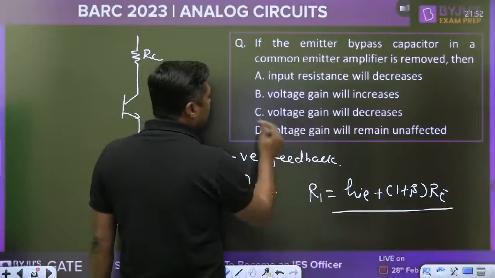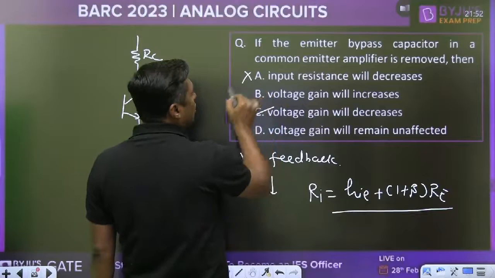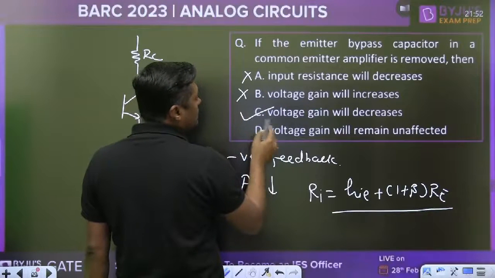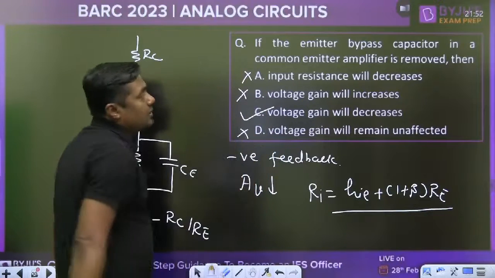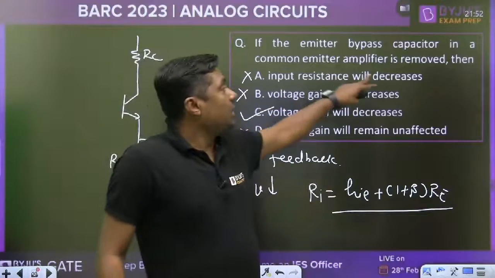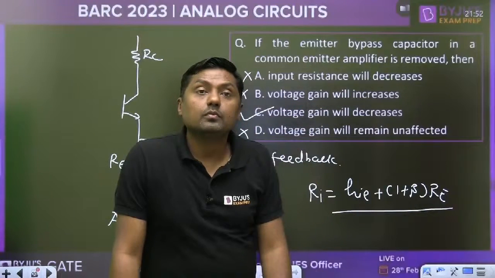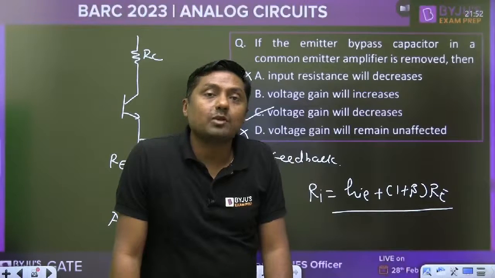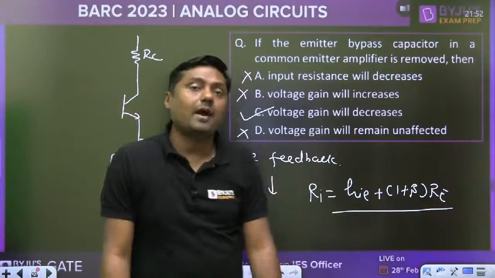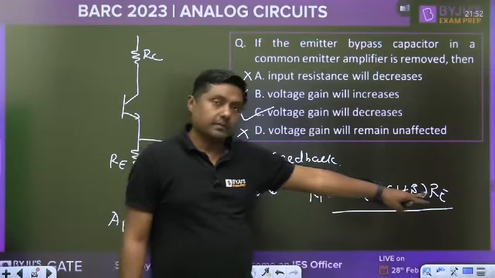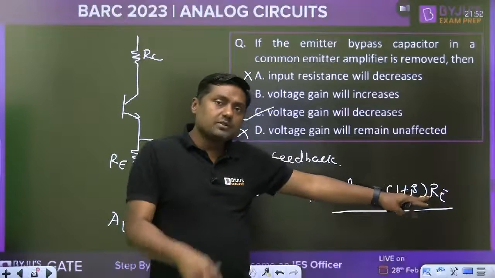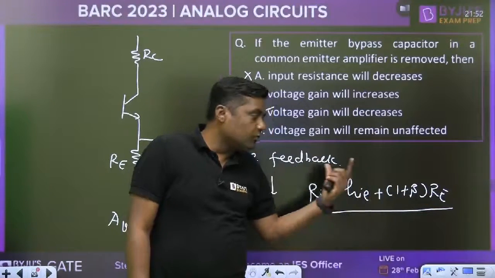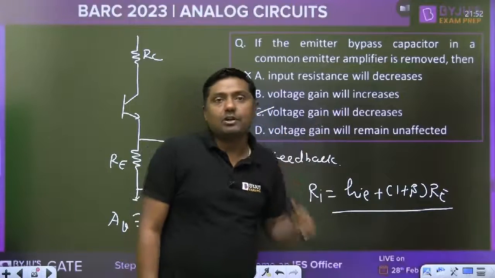Voltage gain will decrease. Input resistance will decrease, wrong. Voltage gain will increase, wrong. Voltage gain will remain unaffected, wrong. C is the correct one. No. Input resistance increases, my dear. Stability increases because of the negative feedback. That is the input resistance because of RE. When we are connecting the capacitor, input resistance will decrease, voltage gain will increase. Now the stability will reduce.